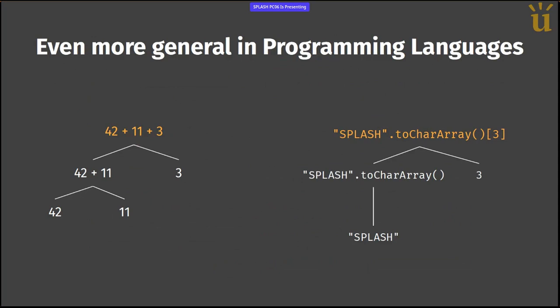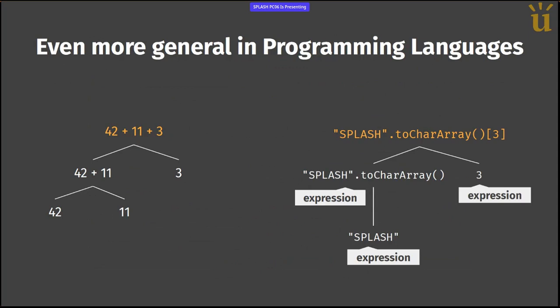The nice thing here is that we start with an expression, splash, and then we use another expression construct, the method invocation, to combine and get back a new expression. Then we get another expression, this time very easy, atomic, an integer literal, 3. And then we combine this again together to get another expression, the final one.